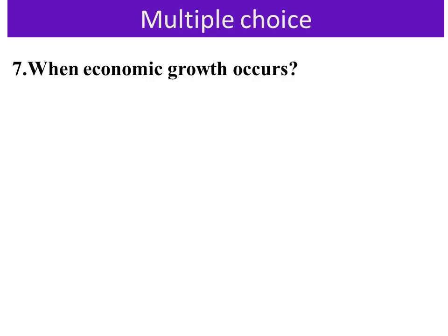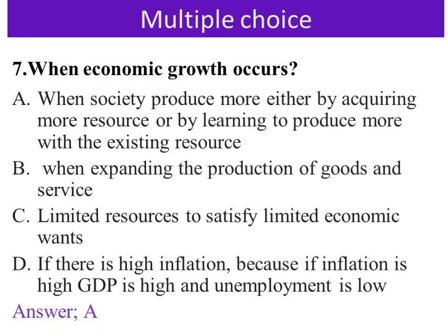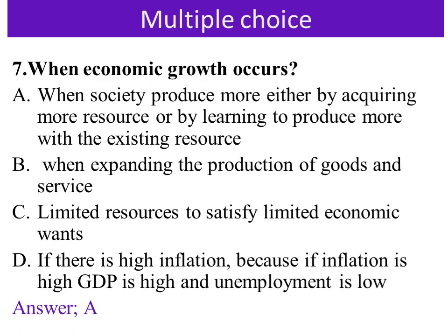Question number 7. When does economic growth occur? A. When society produces more, either by acquiring more resources or by learning to produce more with existing resources, or learning how to produce with what we have.